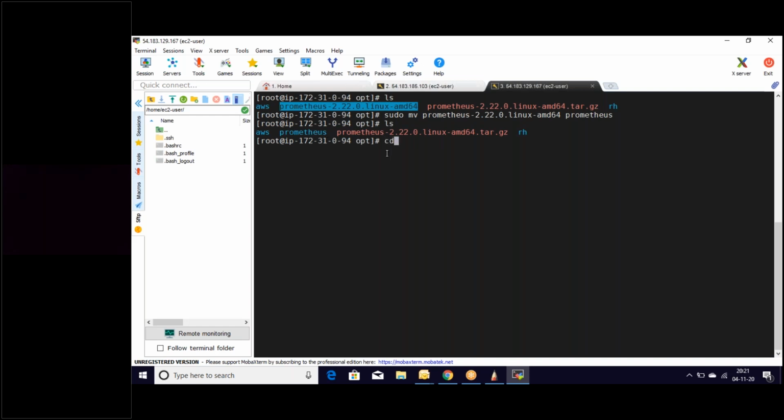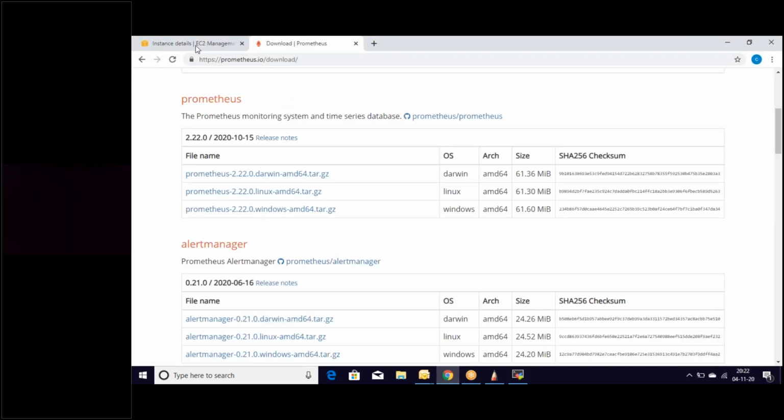Let's move to Prometheus. We have moved to Prometheus. Let's list the files. If we look here, I can see a .yaml file. Now we need to edit the .yaml file of the Prometheus service.